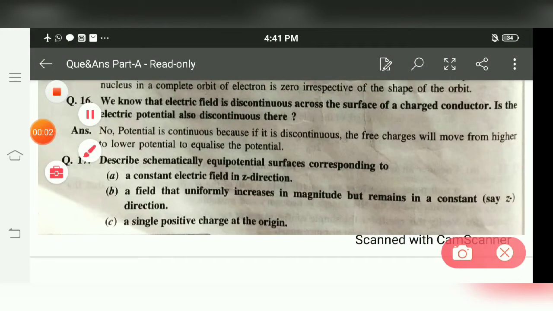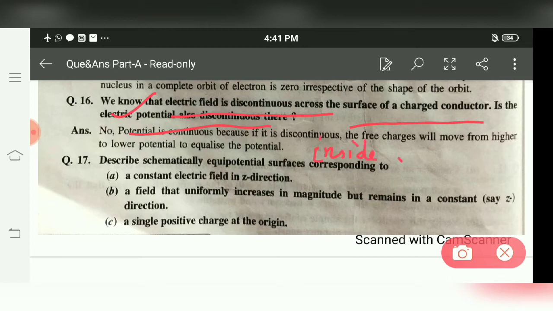Second question is, we know that electric field is discontinuous across the surface of a charged conductor. Is electric potential also discontinuous? No. As we know, inside a conductor and outside the conductor, inside and outside meaning on the surface of the conductor, potential is always constant.